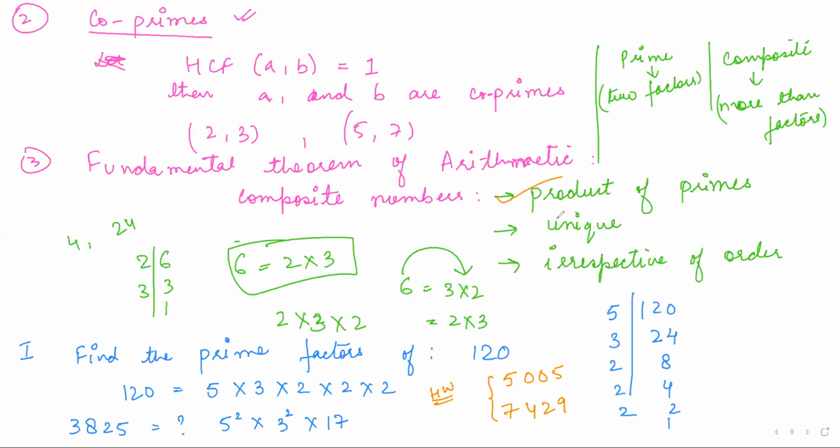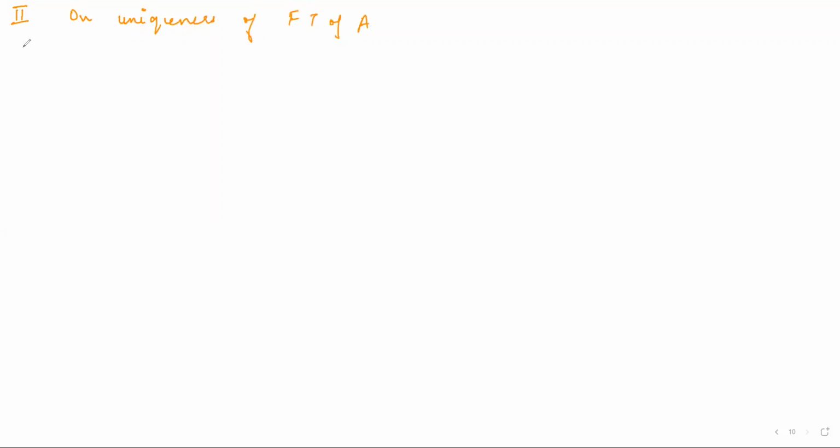Now, the second type of question can be put up like this, which will be based on the uniqueness of the fundamental theorem of arithmetic, I'm writing in short. So we have done this part, right? Now let's say on this part, what kind of question can there be? Write down the question, example.